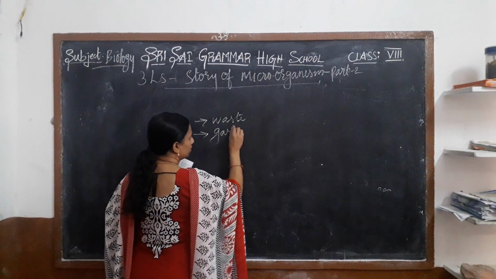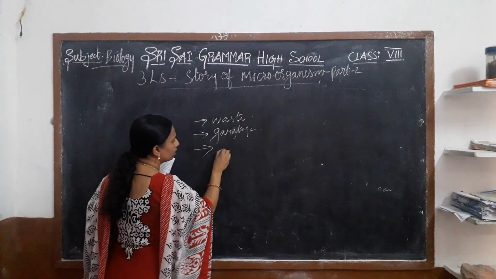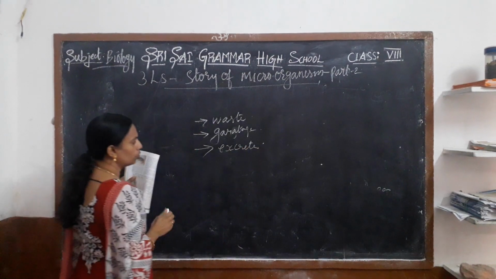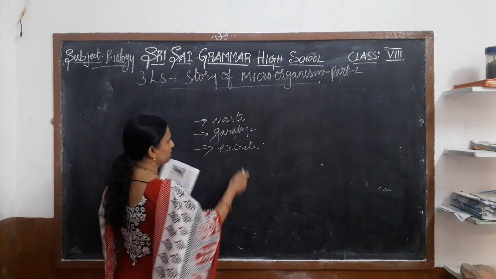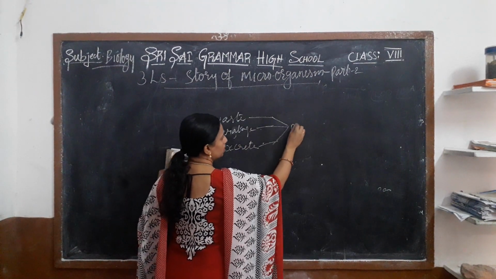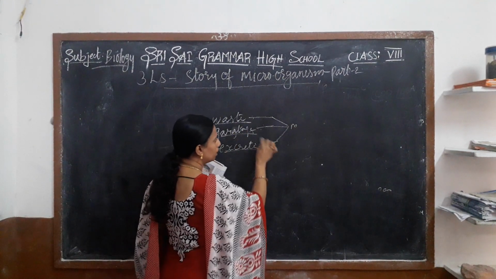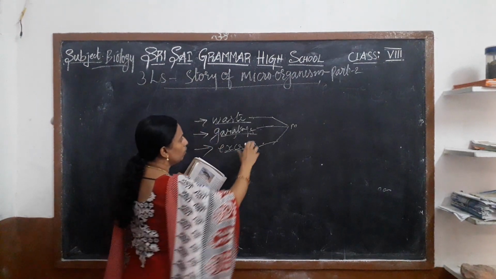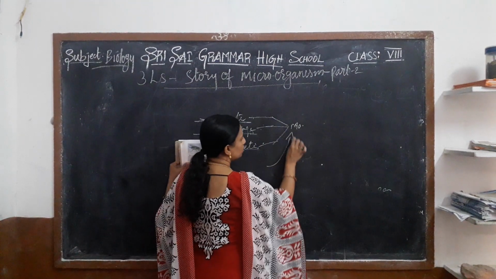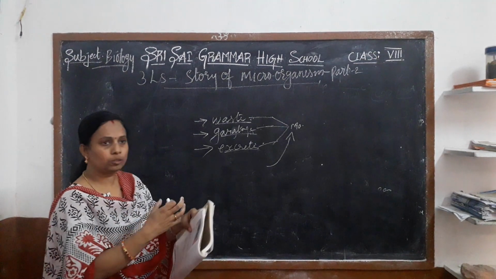Garbage. And it also sits on the excreta, the waste of human beings and animals. Waste, garbage and excreta contain microorganisms when they spoil. So when the housefly sits on this garbage and excreta, the microorganisms stick to its legs.